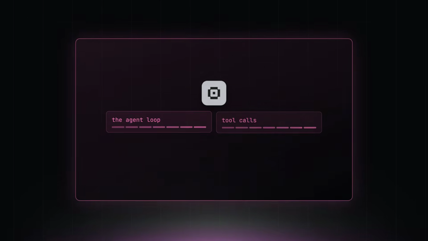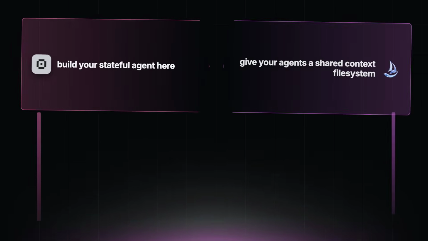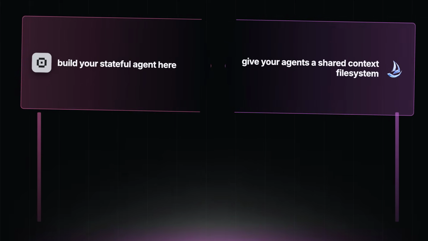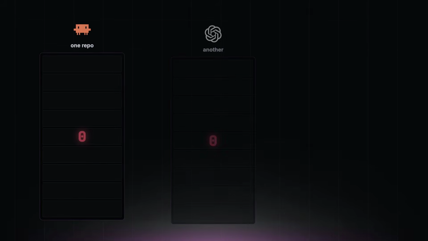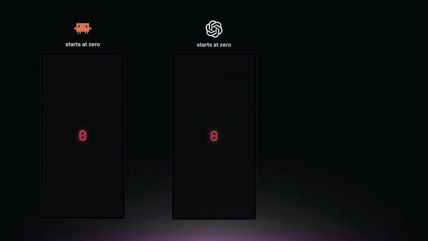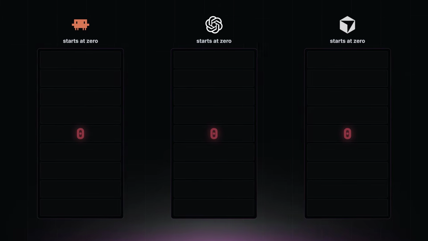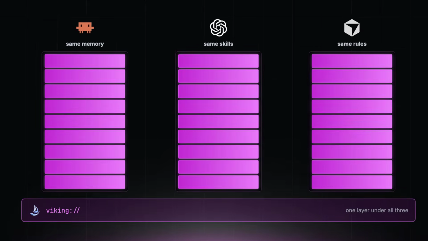Letta is different again because Letta is a stateful agent framework, not just a memory store. Letta says, build your stateful agent here. OpenViking says, give your agents a shared context file system. That second idea is more portable because developers will not standardize on one agent runtime anytime soon. Claude Code for one repo, Codex for another, Cursor inside the editor. The painful part is that every one of those tools starts from zero. OpenViking is trying to make the memory and skill layer survive the tool churn.